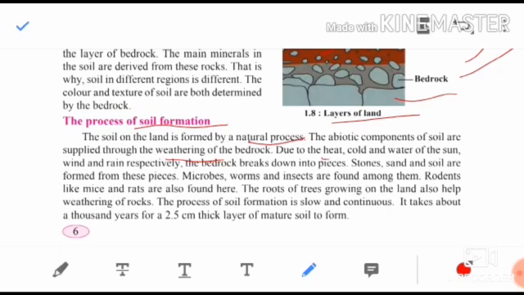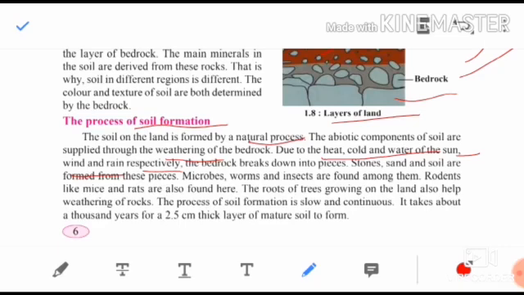It breaks down due to these things: heat, cold and water, due to the sun's heat, wind and rain. These are responsible for weathering. Due to the heat, due to the cold, due to the heat of the sun, extreme high temperature, winds, rains, they are responsible for breakdown of rocks.